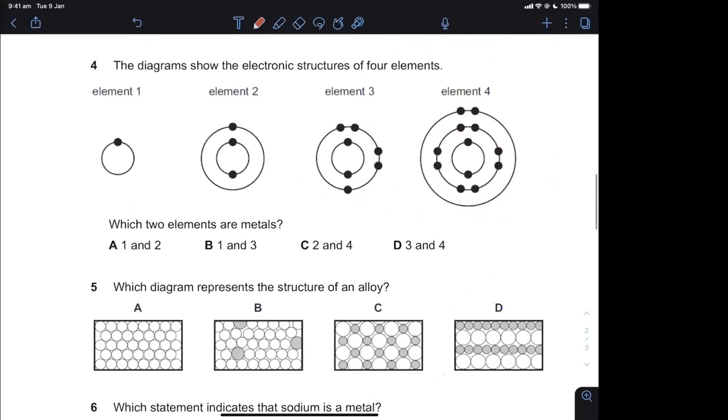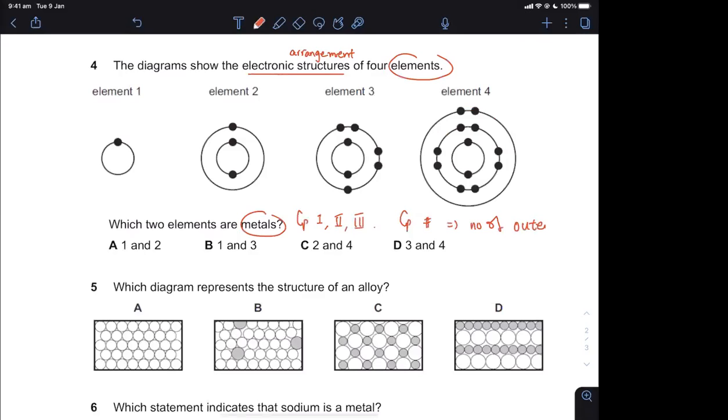Question 4, these are electronic structures. They can call it electronic arrangement or electronic configurations. They are elements, and you're looking for metals. Metals are group 1, 2, and 3. As you know, the group number tells you the number of outermost, meaning valence shell, electrons. How many electrons are there?